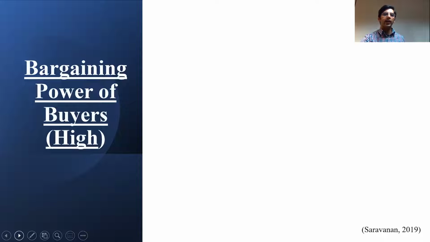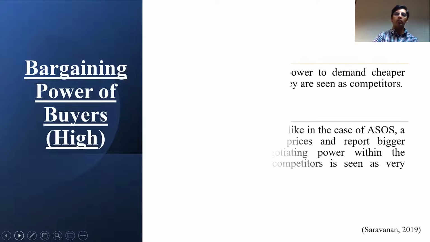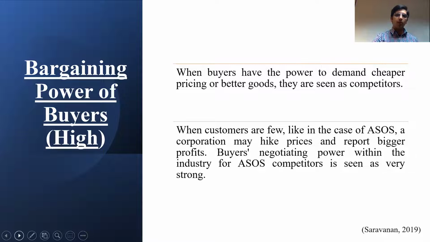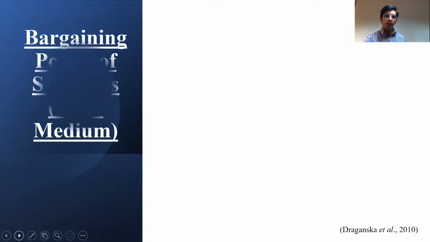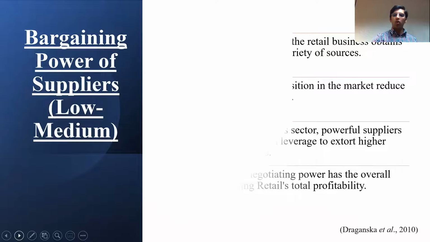Buying power of buyers is at a higher form. When buyers have the power to demand cheaper pricing of goods, they are seen as competitors, which means the consumer wants the business to provide the product at a cheaper price. The business will look at competition. Expect the bargaining power of suppliers to be low or medium.